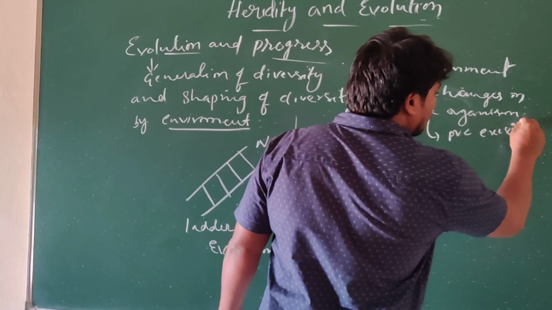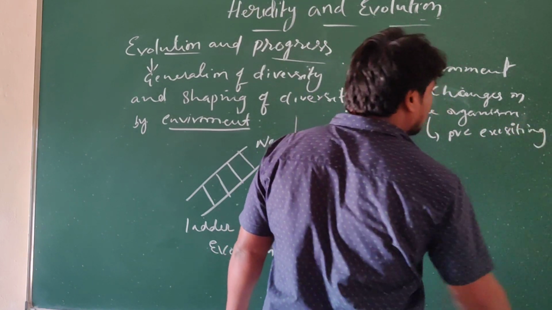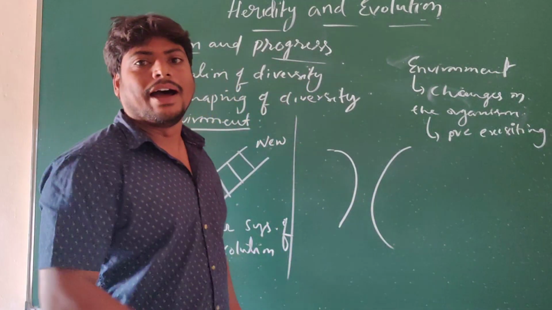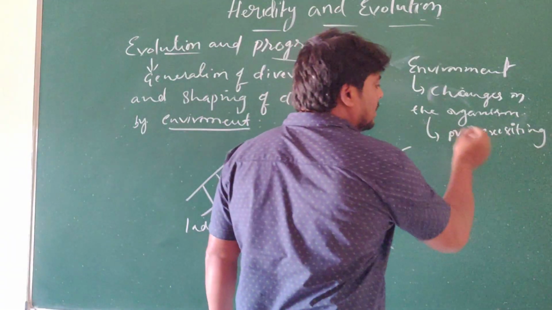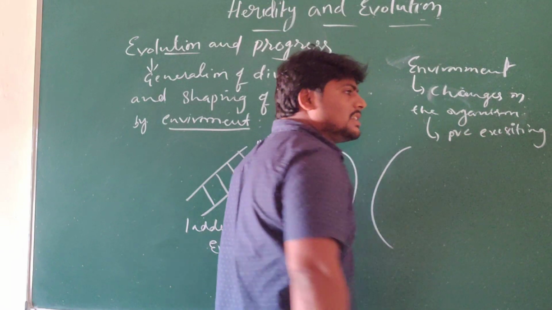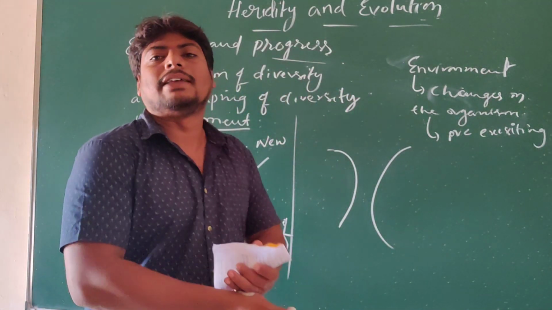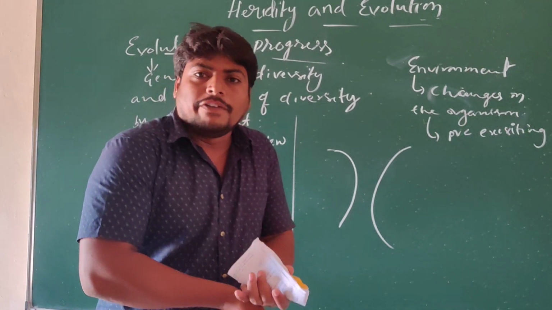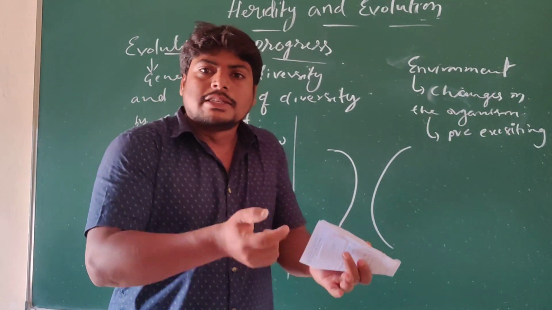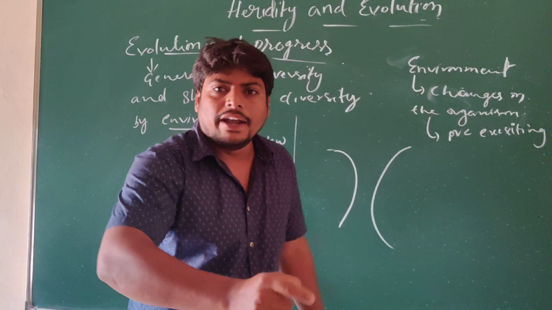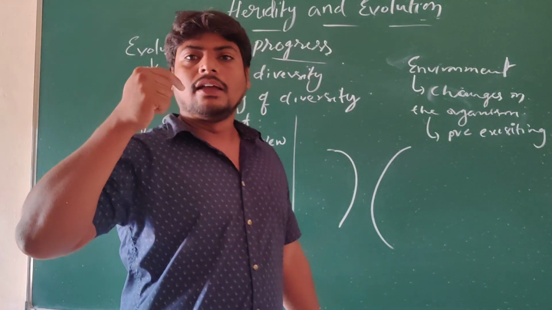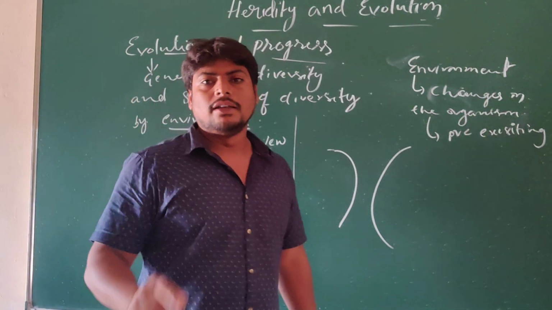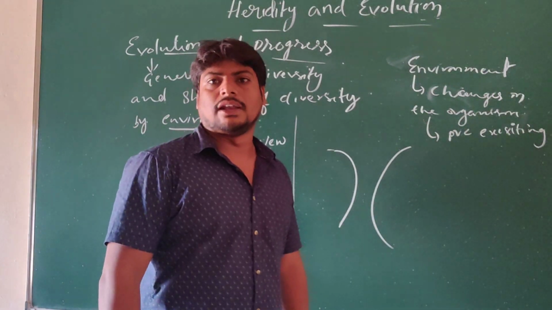So what is happening here? The development or progress of evolution occurs from simplest to complex, and is inherited from one generation to the next generation.